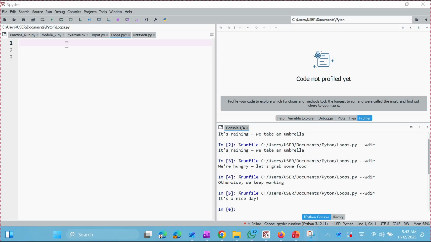Now let's see the difference clearly here. Okay, let's assign, let's say, x equal to 10.